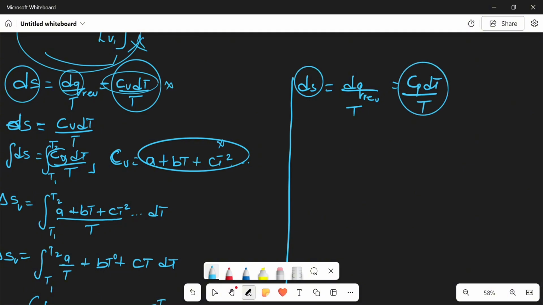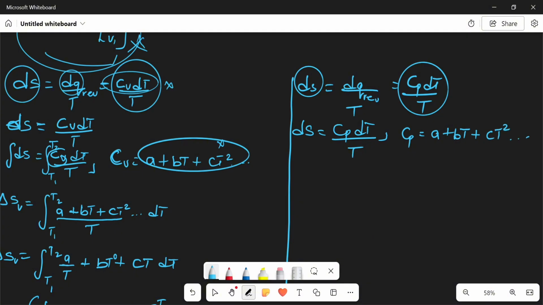If I'm relating this, I have dS equal to Cp dT over T. With this now, we are given our Cp in terms of temperature. That means we have A plus BT plus CT squared and so on and so forth.